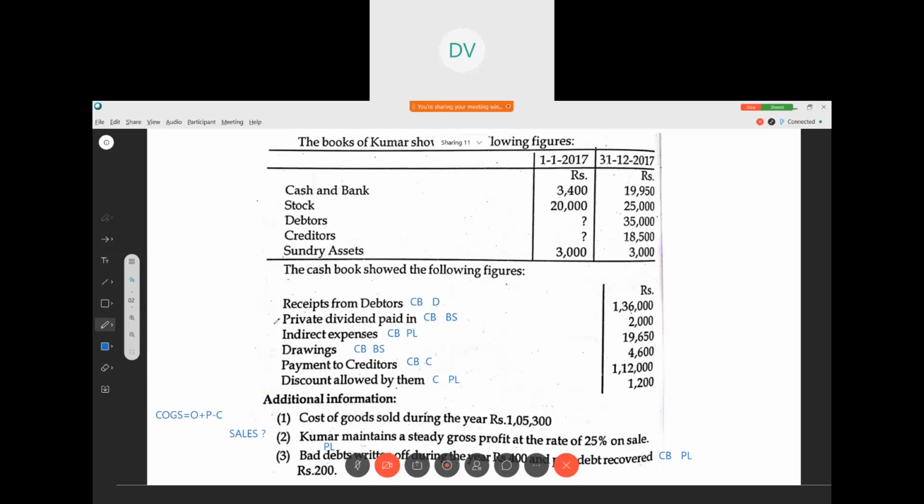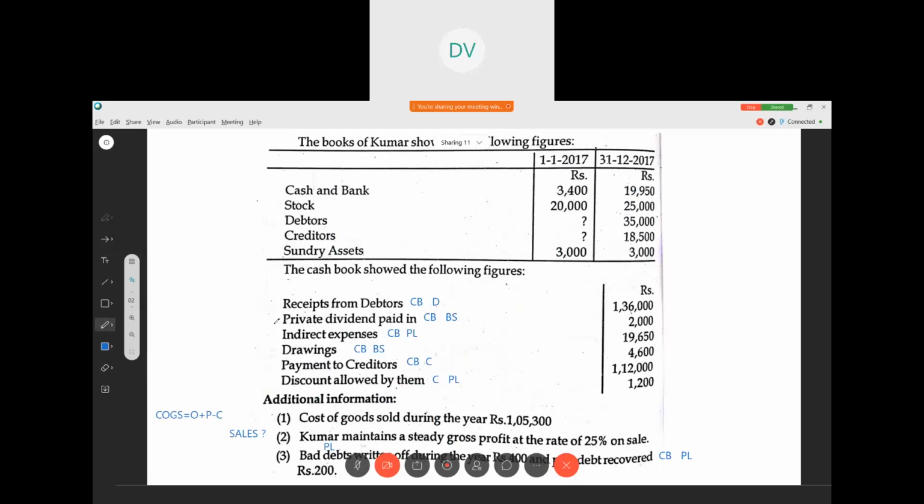Look at the third one. Bad debts written off during the year 400 and past debt recovered rupees 200. That means bad debts written off, where do we write? Profit and loss account. It will not come in the cash book. And past debt recovered means we thought it was a bad debt, but we received it surprisingly.